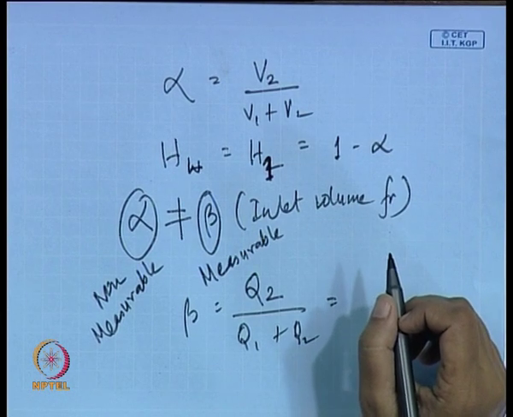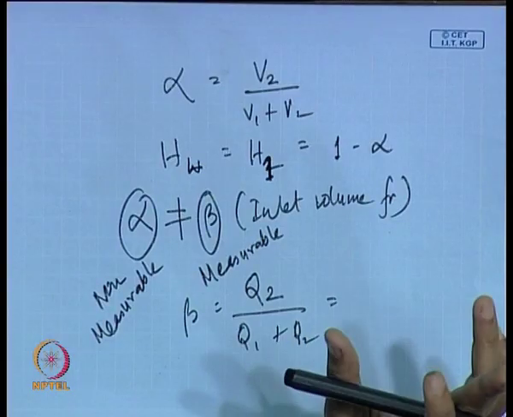Louder. V1 or U1? Beta equals V2 by V1 plus V2.